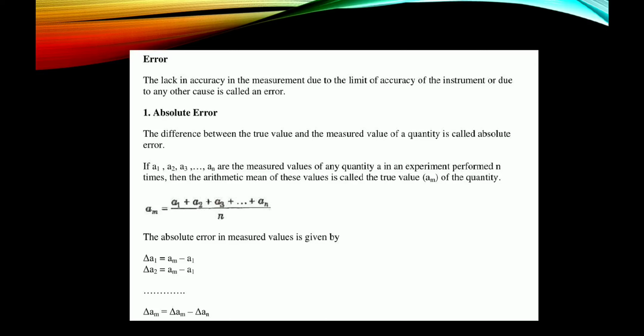If a1, a2, a3, and so on up to an are the measured values of any physical quantity A, the experiment being performed n times, then the arithmetic mean of these values is called the true value of the quantity. Am is equal to a1 plus a2 plus a3 and so on up to an, by n. The absolute error in the measured value is given by delta a1 is equal to am minus a1, delta a2 is equal to am minus a2. Therefore, delta an is equal to am minus an.